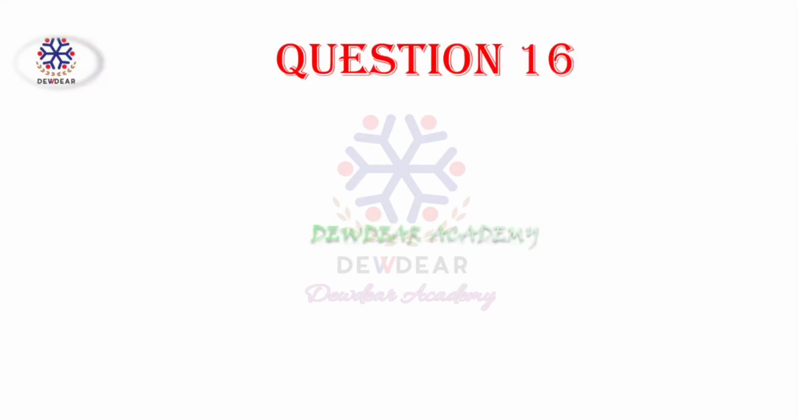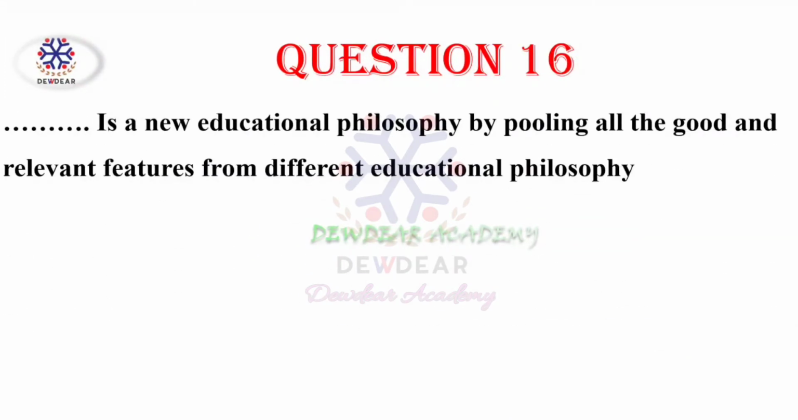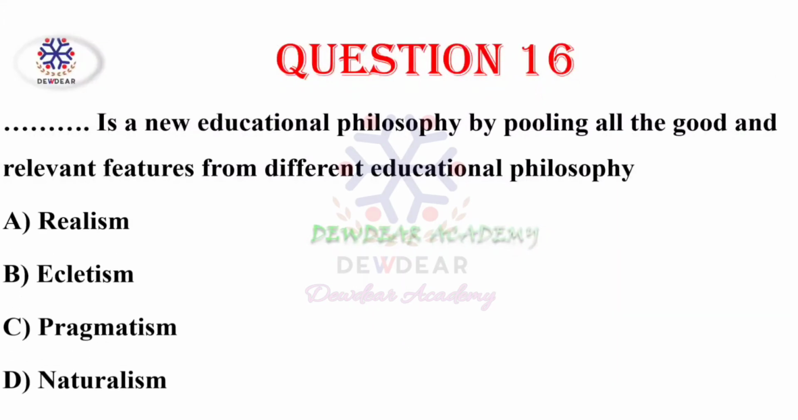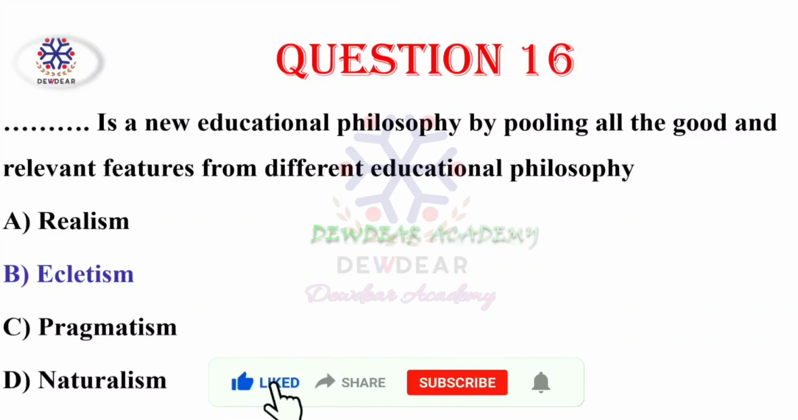Then question number 16. Dash is a new educational philosophy by pooling all the good and relevant features from different educational philosophy. Options are realism, eclecticism, pragmatism, naturalism. Correct answer is eclecticism. Eclecticism is a new educational philosophy by pooling all the good and relevant features from different educational philosophy.